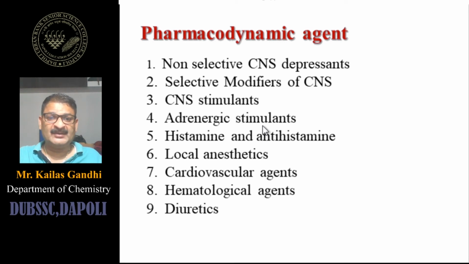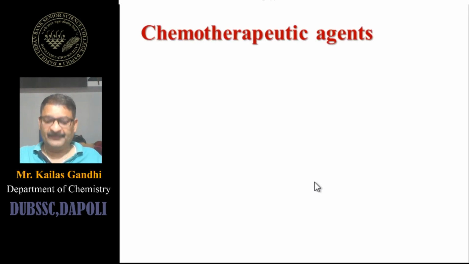Then diuretics, which increase the urine output. So all these types of agents are considered as pharmacodynamic agents. Okay, so the next category is a chemotherapeutic agent.